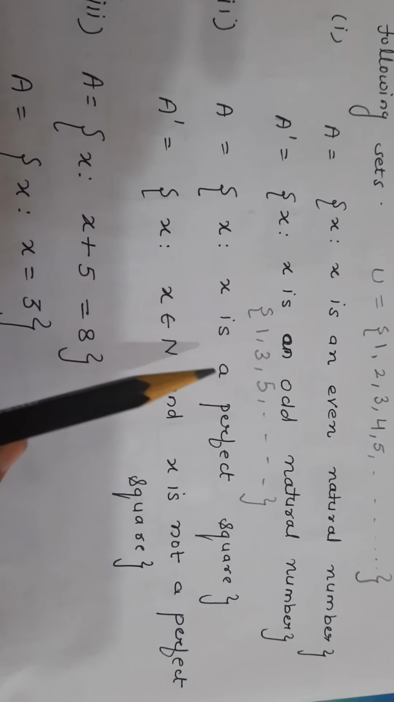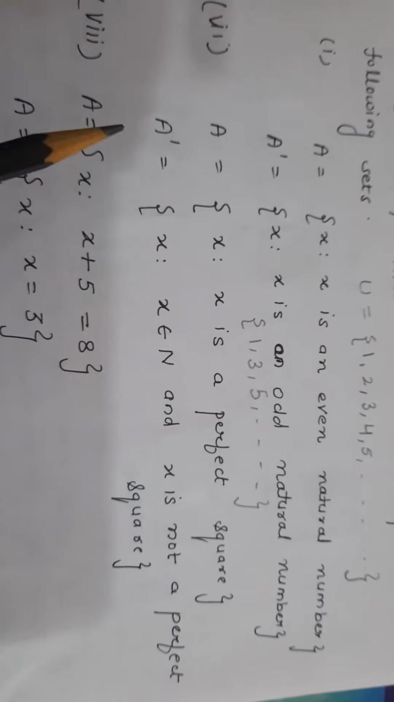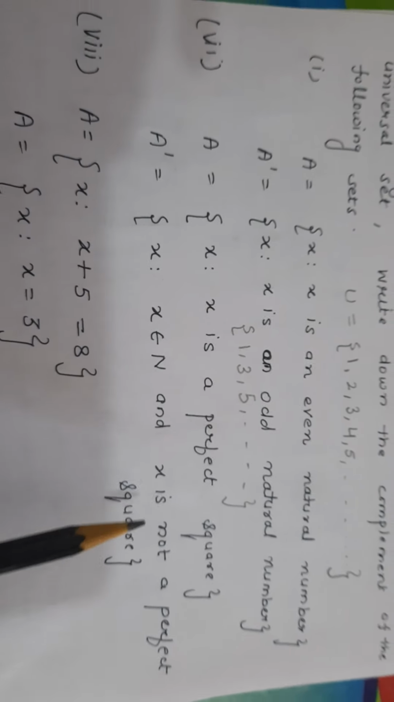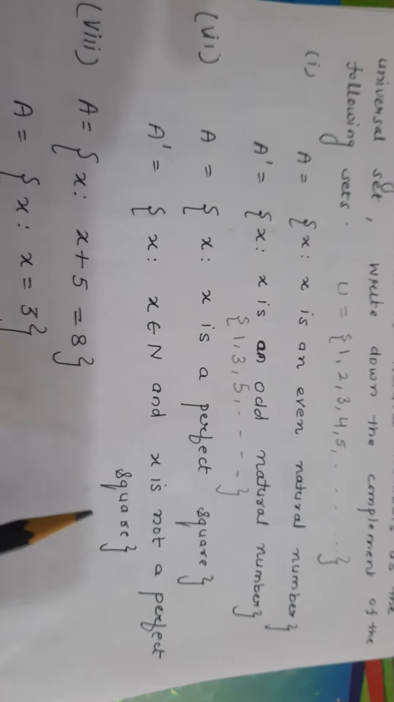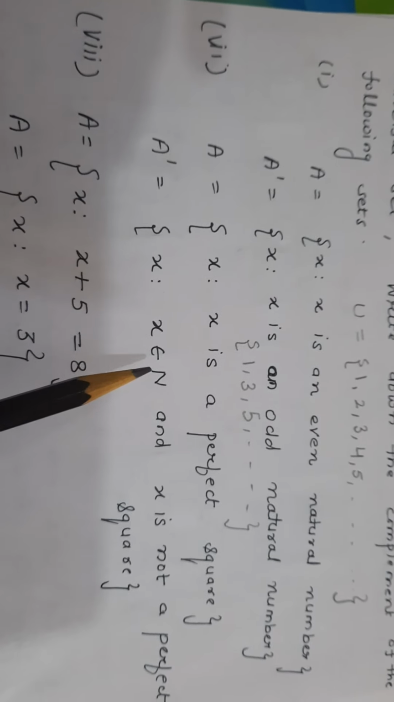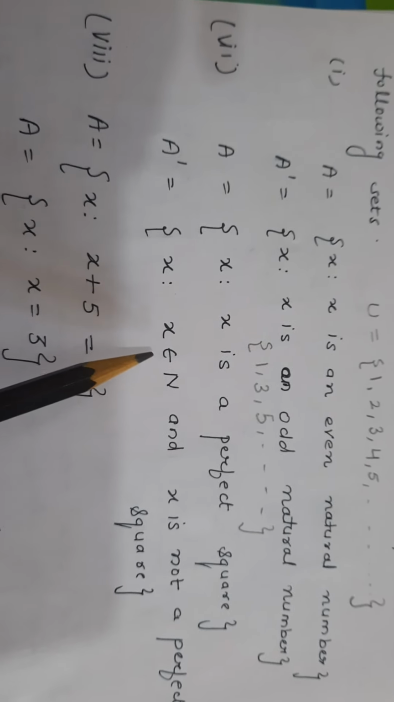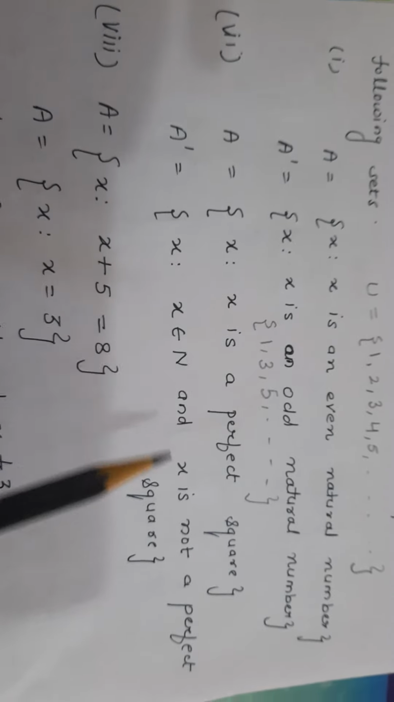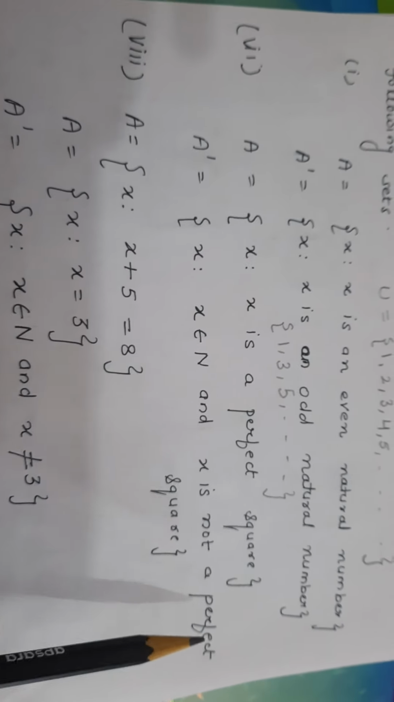The sixth part of this question, A: set of those x where x is a perfect square. So the complement will be the set of those x where x is not a perfect square and x belongs to natural. It is important to specify that x is a natural and x is not a perfect square.